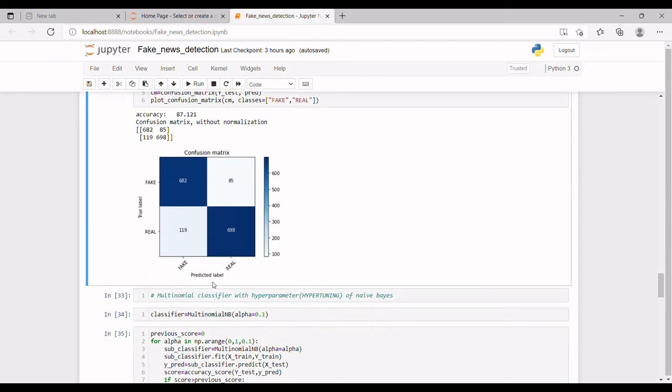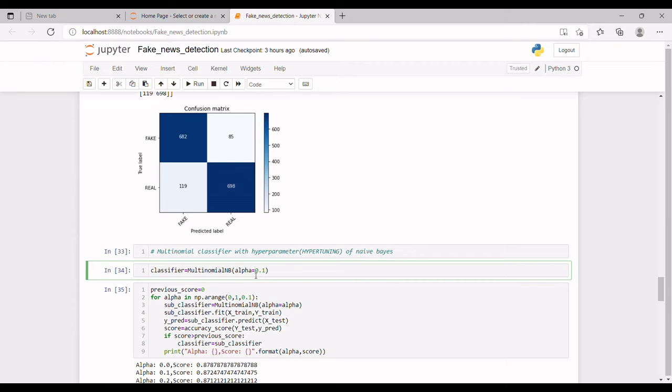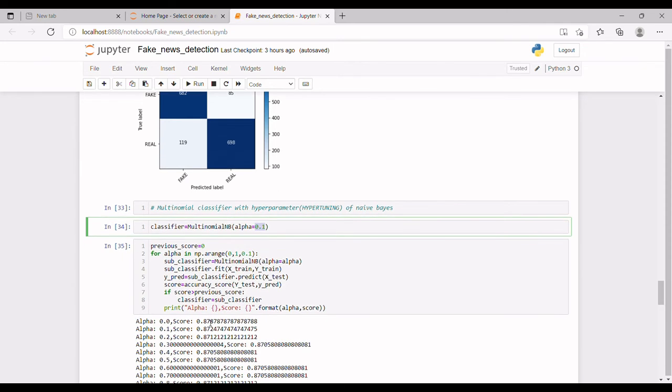Now I am using hypertuning of Naive Bayes, giving alpha equal to 0.1 and applying a for loop in this to see how our hypertuning works.